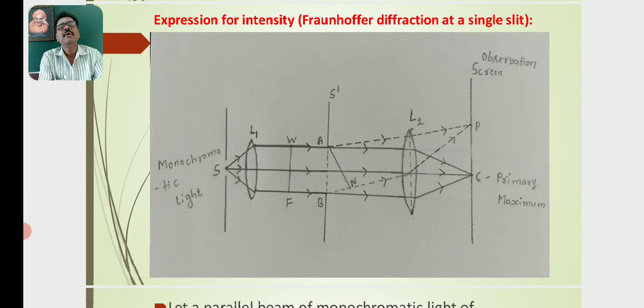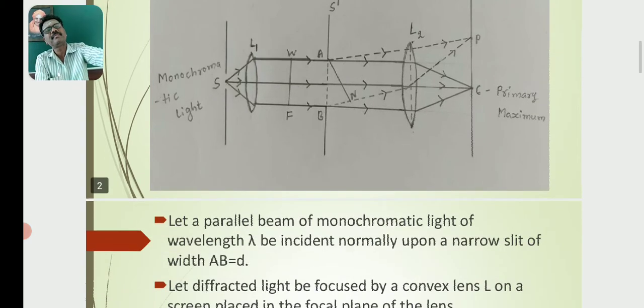This is the diffraction pattern obtained on the screen in case of Fraunhofer diffraction at a single slit.